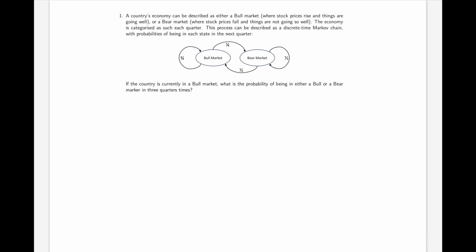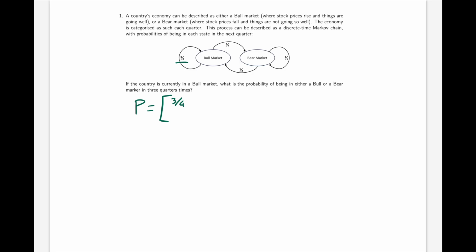So we have this diagrammatic representation here, but from that we can write down the transition probability matrix P. That will be a 2 by 2 matrix as we have 2 states. If we order the states bull market, bear market, the probability of staying in a bull market, if you're in a bull market, is 3 over 4.